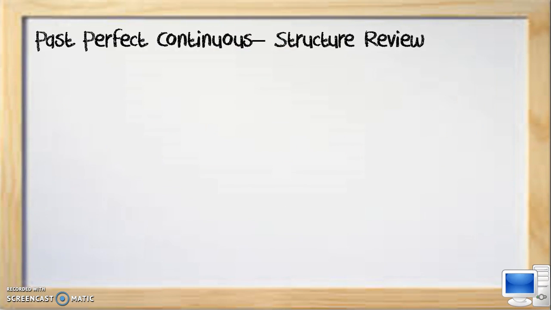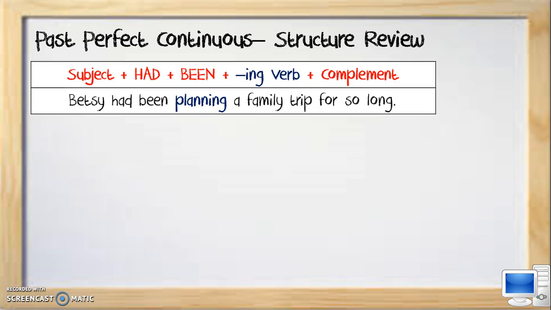The past perfect continuous. Now we're going to put a couple of elements together. Look at our structure. We have the subject, auxiliary had, our PP form of be. Remember that in the continuous tenses we need the verb be. In this structure we're going to use the verb be in the past participle form plus an ing verb or a gerund. Betsy had been planning a family trip for so long.